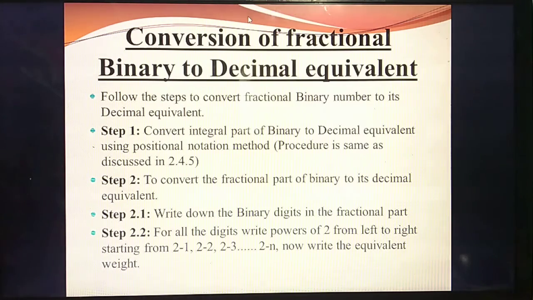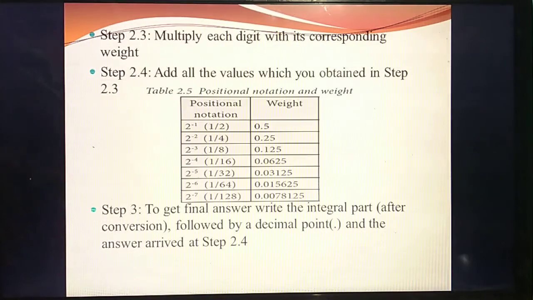So here you should write the given number with a fractional point, then you should write the powers, which will rise to minus values from left to right, not right to left, left to right. Understand? See the example, then only you will understand. After writing the powers, you should multiply each digit with its power. Then add the values, and you will get the answer. The answer also you should write with a point, that means integers.